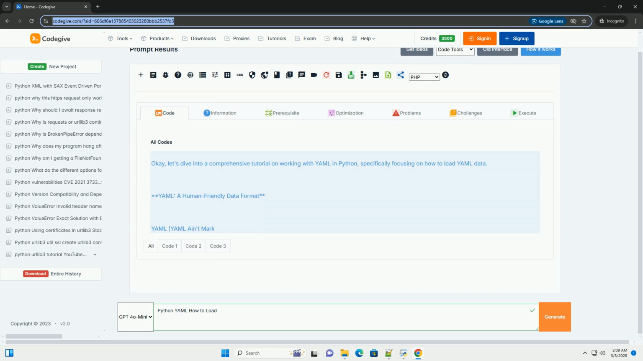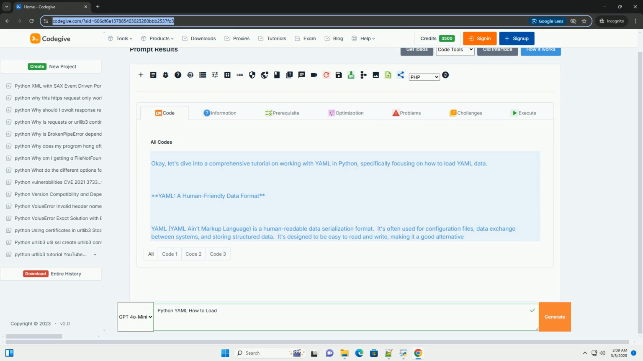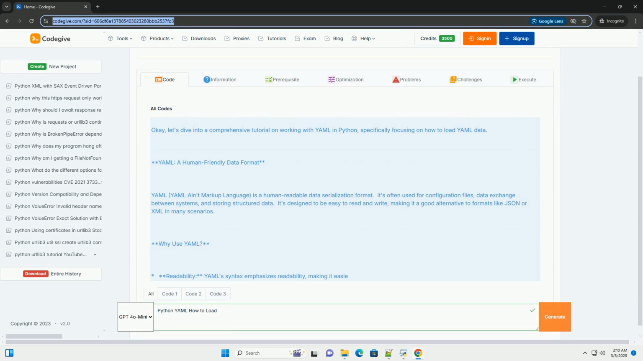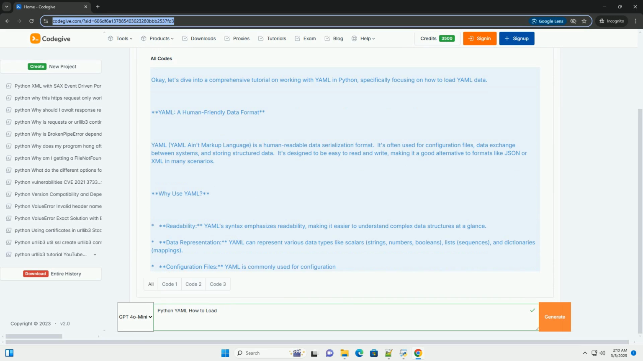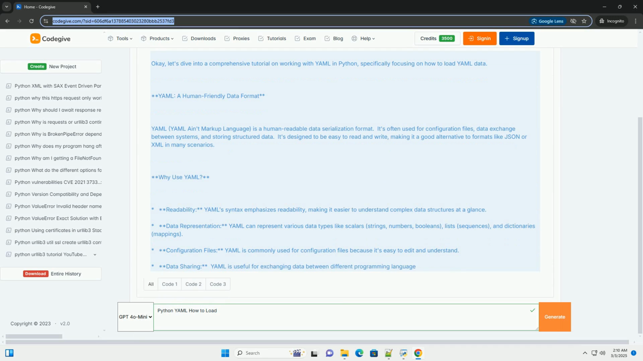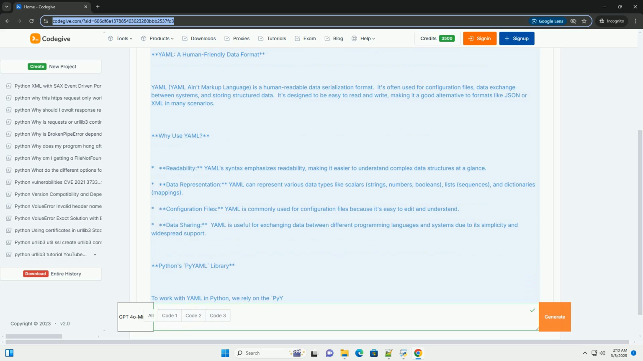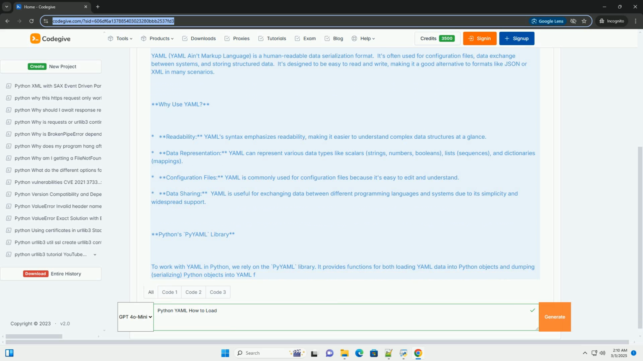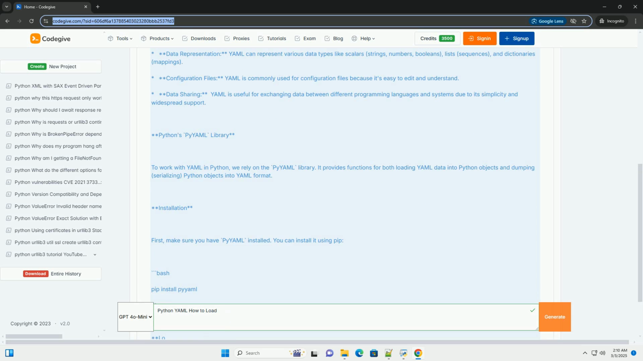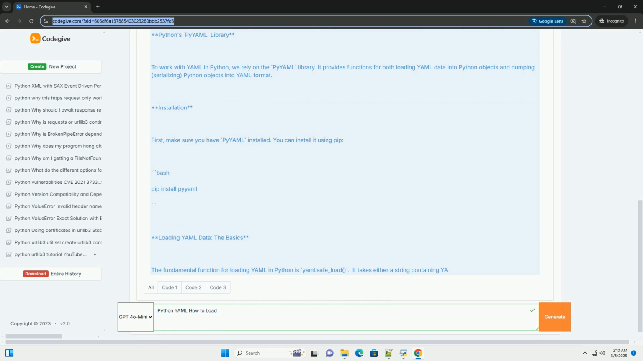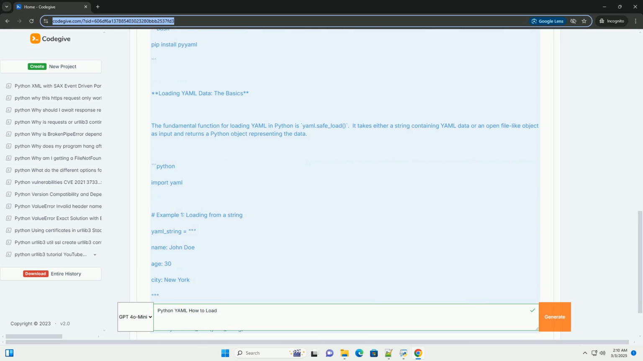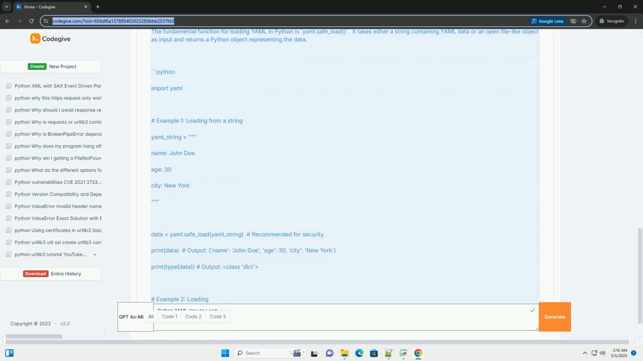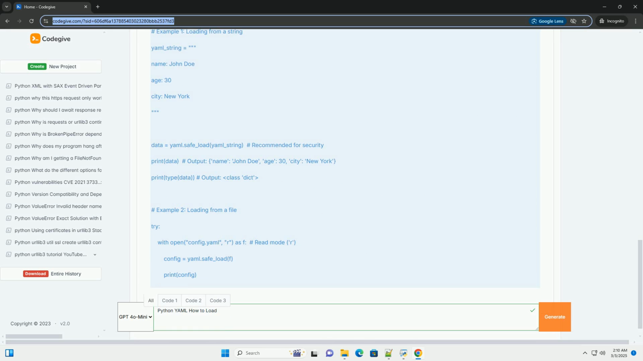OK, let's dive into a comprehensive tutorial on working with YAML in Python, specifically focusing on how to load YAML data. YAML, a human-friendly data format. YAML, YAML ain't markup language, is a human-readable data serialization format. It's often used for configuration files, data exchange between systems, and storing structured data. It's designed to be easy to read and write, making it a good alternative to formats like JSON or XML in many scenarios. Why use YAML?